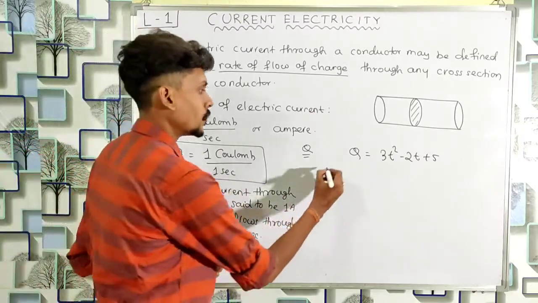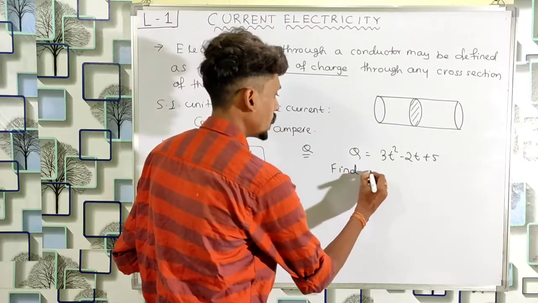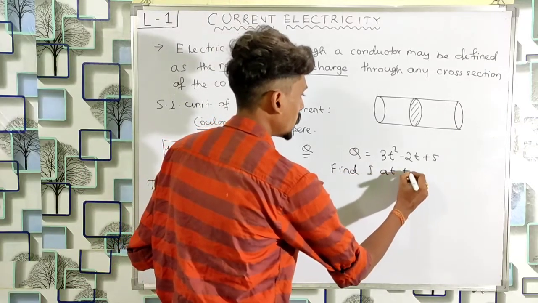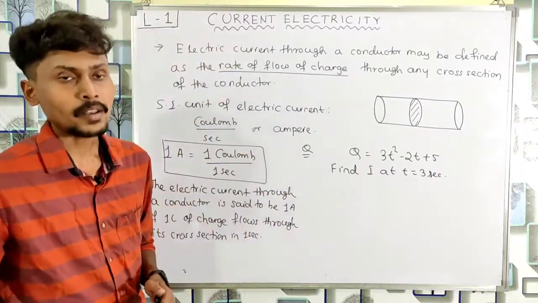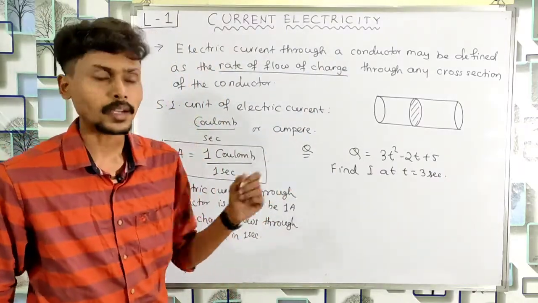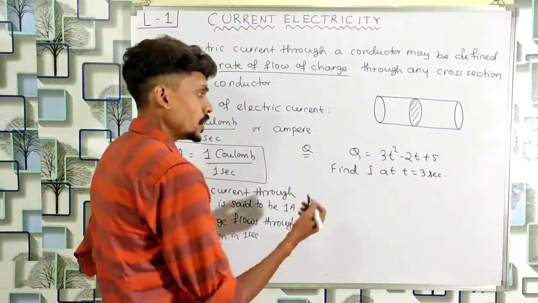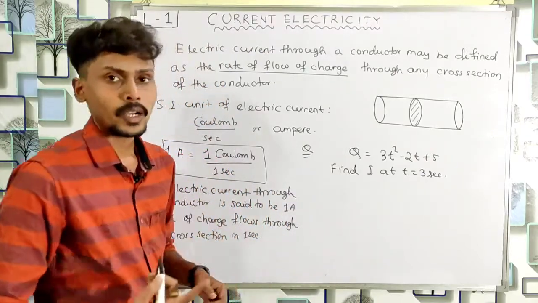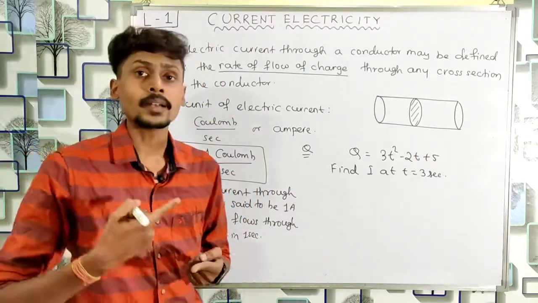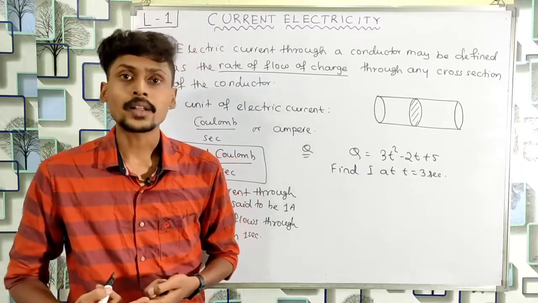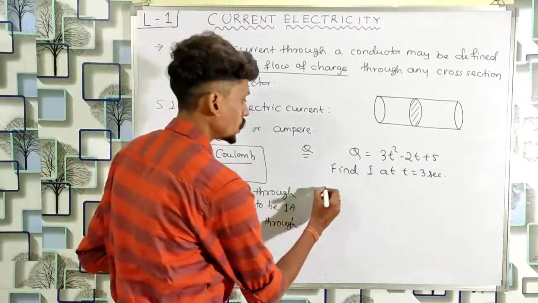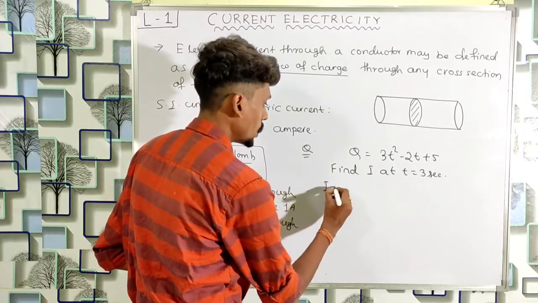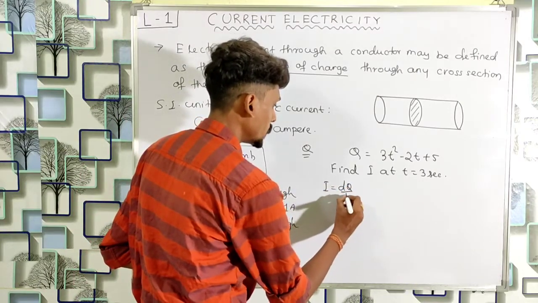Now we have to find electric current at t equal to 3 seconds. So in case of non-uniform flow of charge, when we are going to find the instantaneous electric current, means electric current at any given instant, we have to use the formula I equal to dq by dt.